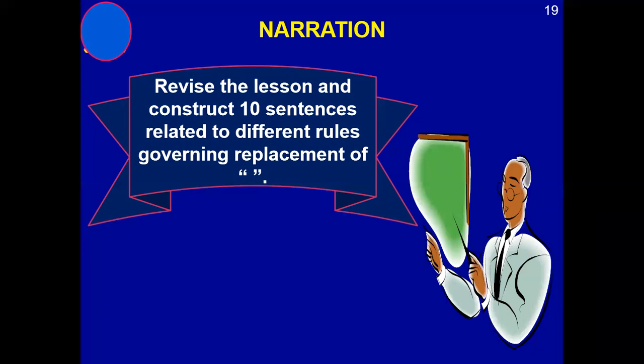Further, if we take a quick review again, we have discussed four types of sentences. Assertive and exclamatory sentences use that as the conjunction. In the case of an imperative sentence, we use to as the conjunction.